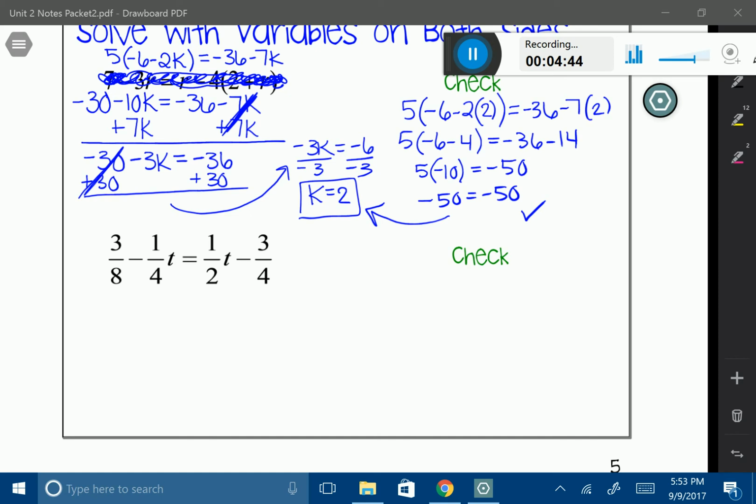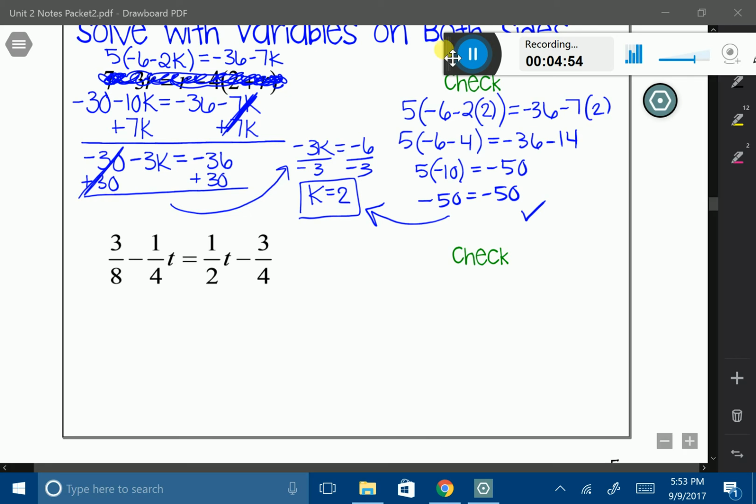So you really can do whatever you want. I'm going to do the opposite of what I did last time, and I'm going to move my variable from the left-hand side to the right-hand side, just to keep things interesting. So to move the variable, by the way, you can move the constants first as well. It doesn't matter. I'm going to add 1/4 t to both sides.